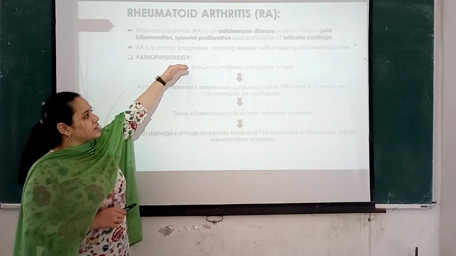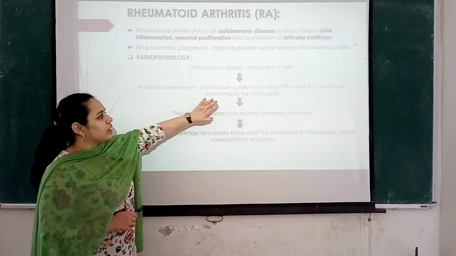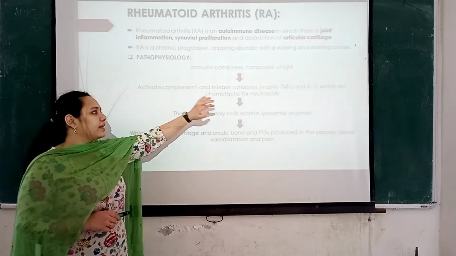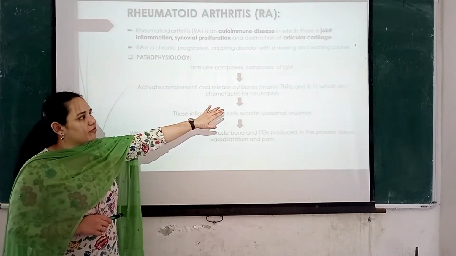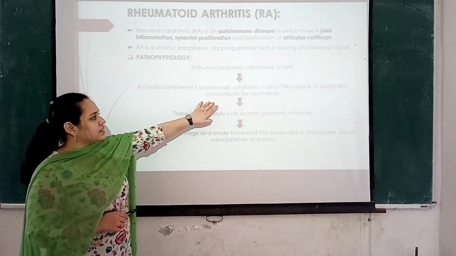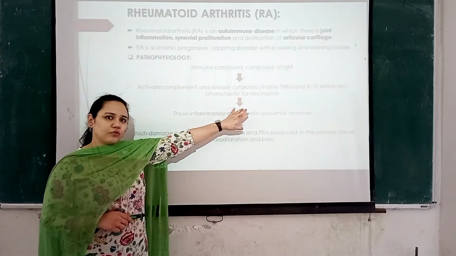Our body's immune system is basically stimulating an immune response in which cytokines, mainly TNF alpha and interleukin 1, are released, and these cytokines are chemotactic for neutrophils.